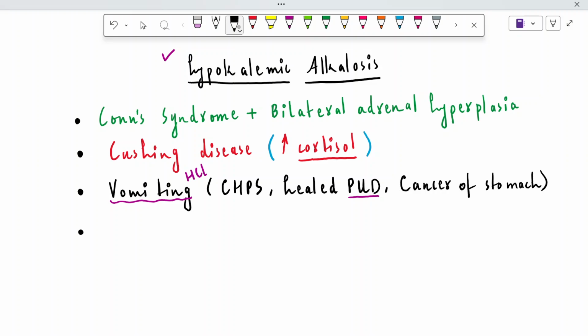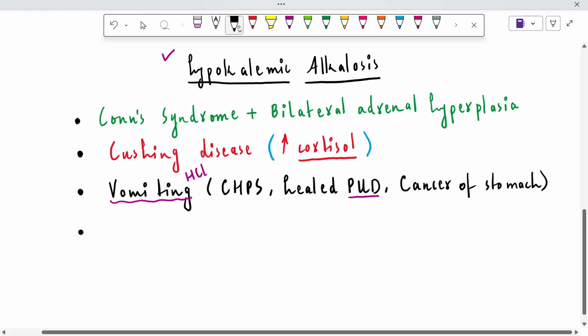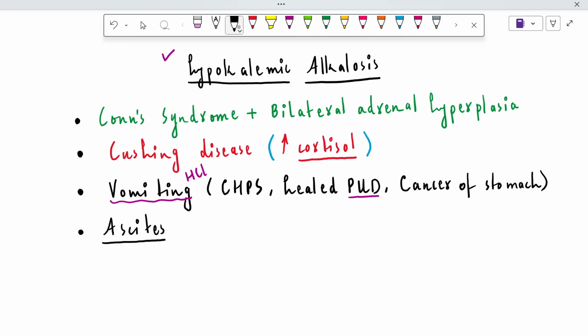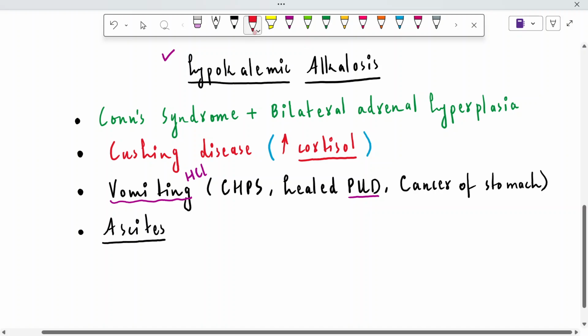Having discussed that, the most important condition is ascites, because in ascites there will be accumulation of fluid in the abdominal cavity. So there will be accumulation of fluid in the third cavity, right? This fluid is not present inside the circulation, it is present outside the vessels in the abdominal cavity. And ascites can be due to conditions related to hypoproteinemia, for example liver cirrhosis.